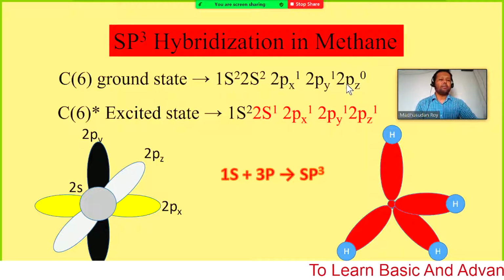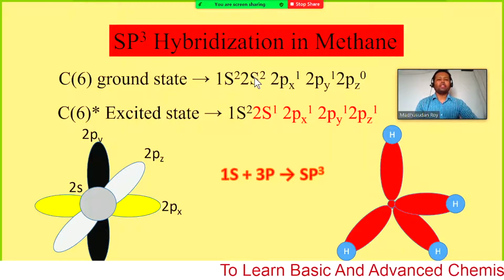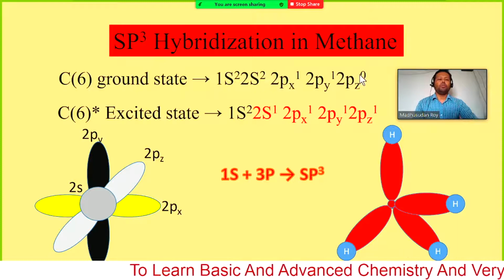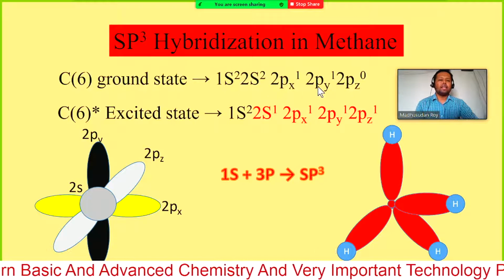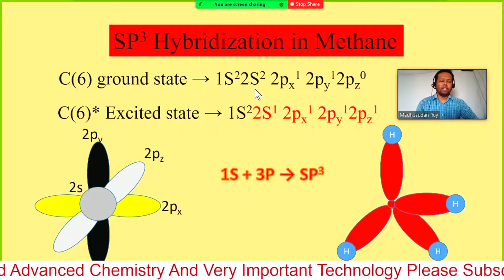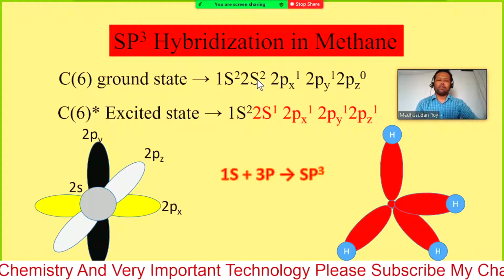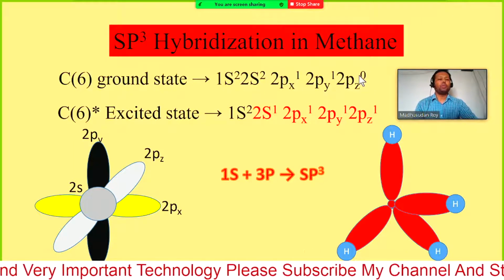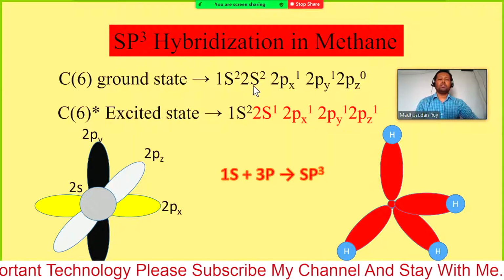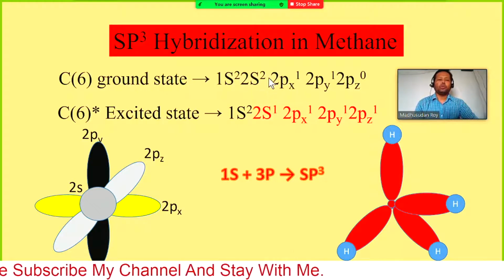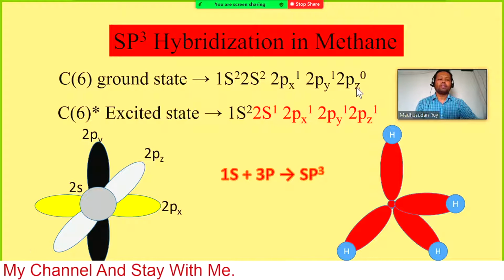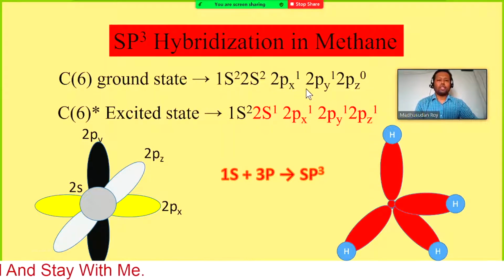Initially it was empty. Now one electron from the 2s orbital moves to it. The 2s is a little bit lower in energy and the 2p orbitals are a little bit higher, therefore it needs to gain some energy to move to the 2pz. So they still have different energy: 2s1 and 2px1, 2py1, 2pz1, that is the excited state.